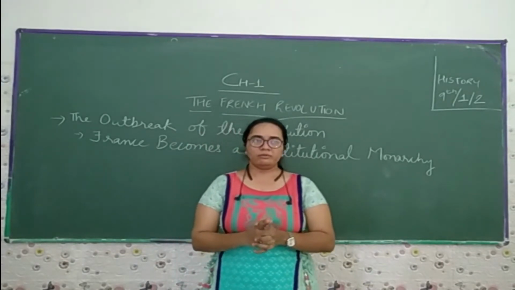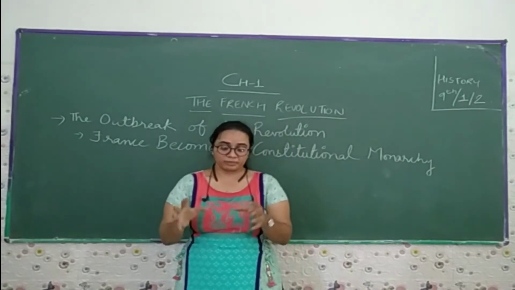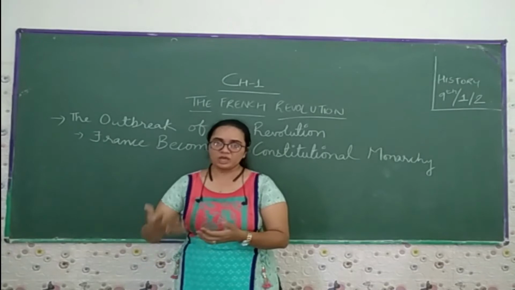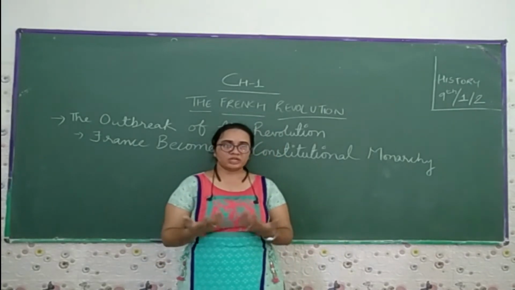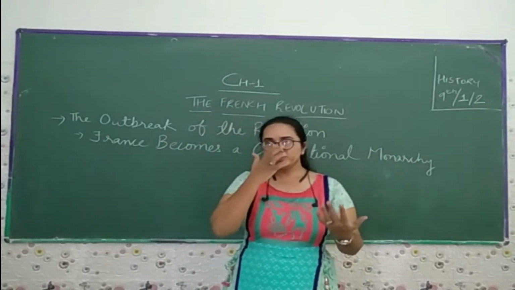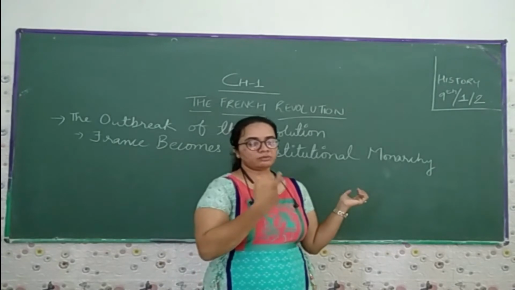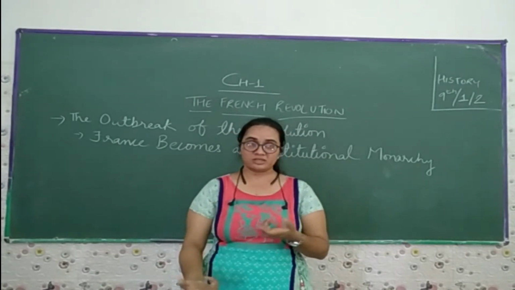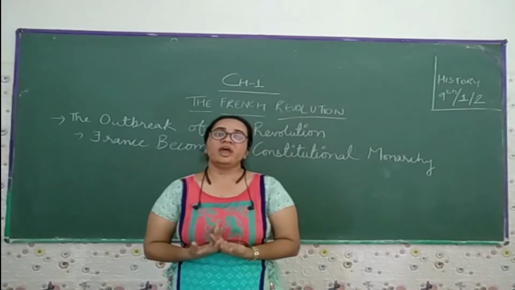Because of the drought, the price of bread increased. So the common people, the third estate, were not able to afford bread. Due to the drought the prices of products increased, and a number of people suffered from epidemics.